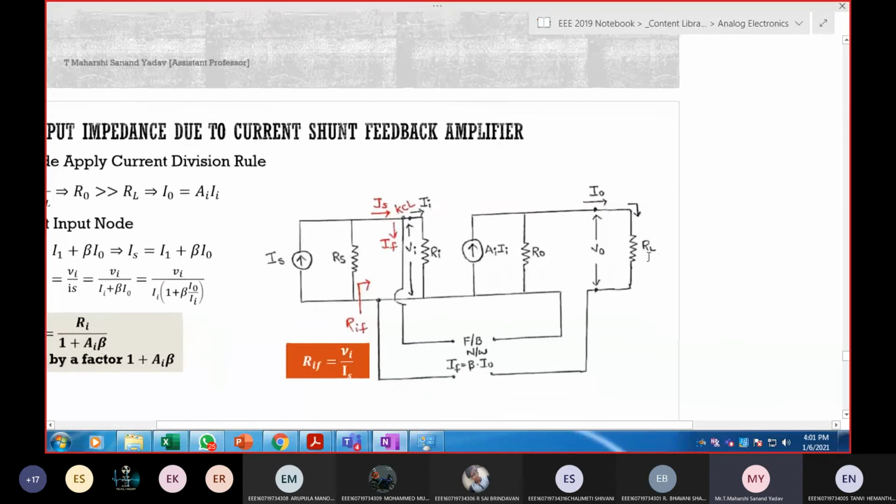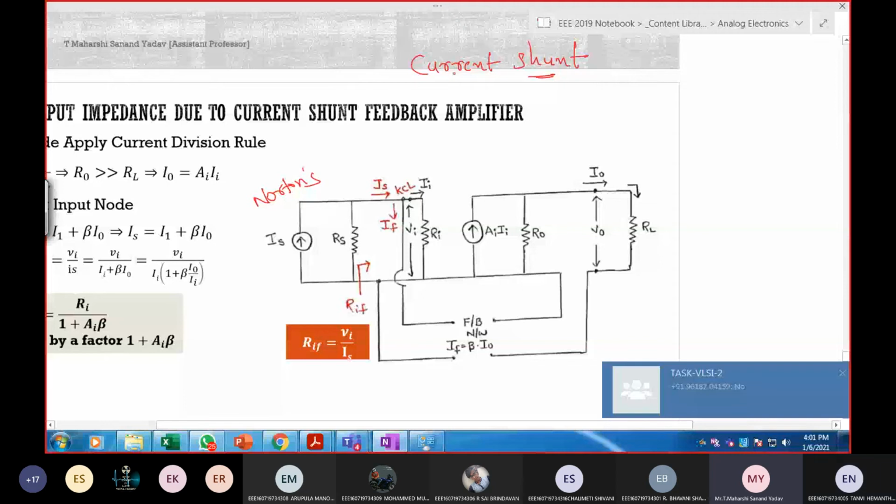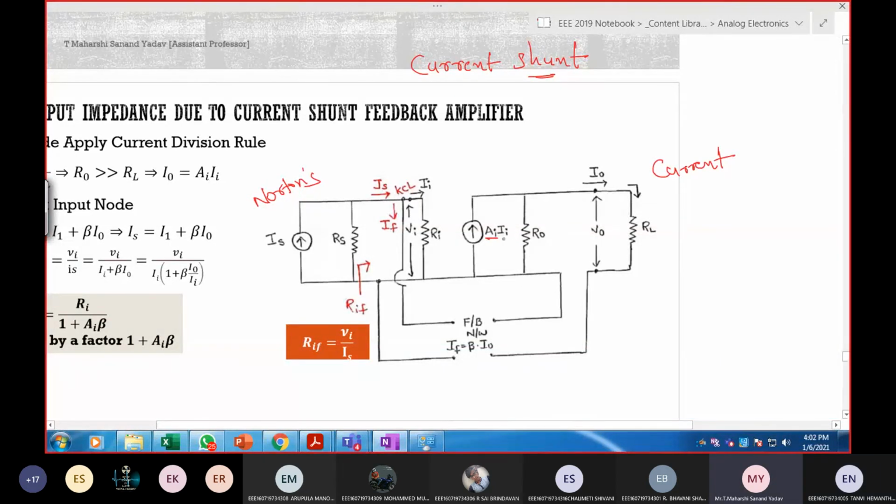See this diagram here. This is current shunt. So the input is shunt, that's why I'm going with Norton's equivalent, and the output is nothing but current. And here the gain is followed by II, and here I'm going with a current source. Why a current source? Because the output is current. Next, here I got IF is equal to beta times I naught.